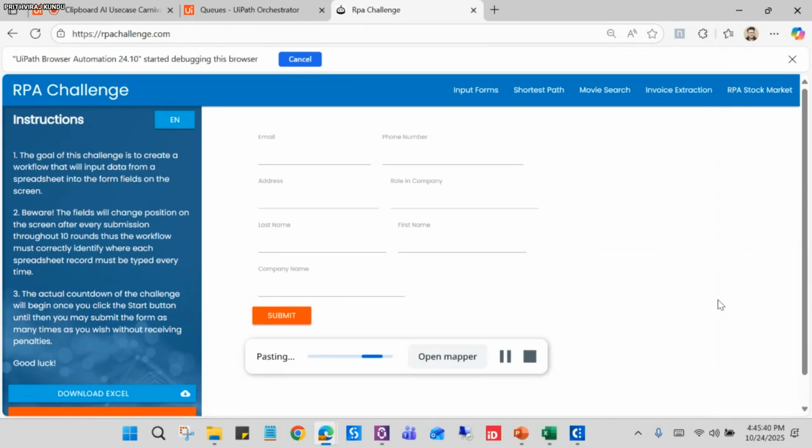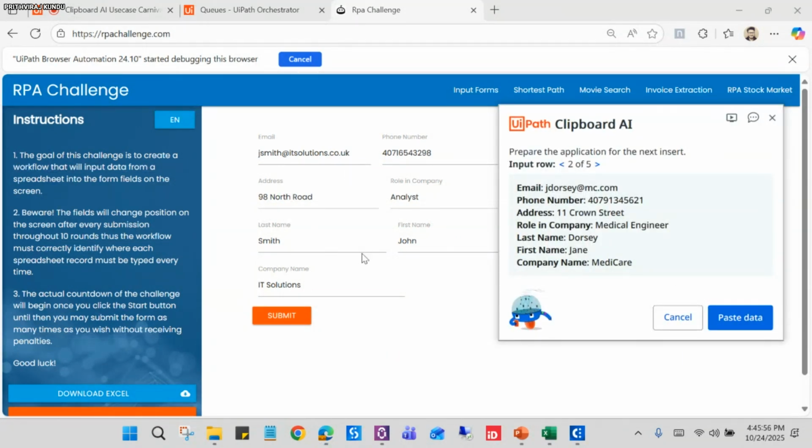So it is pasting, it is working. See, it is pasting, right? And now it has pasted the first row with the correct position here. You can see address, phone number, email ID. And now it is ready to paste the second row.